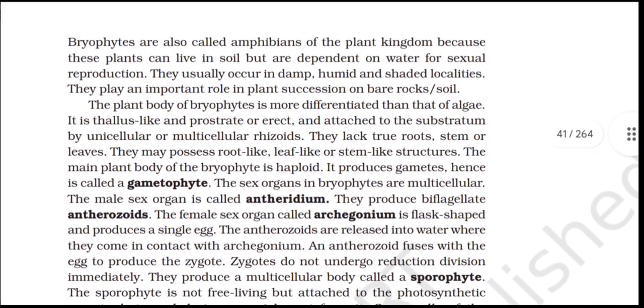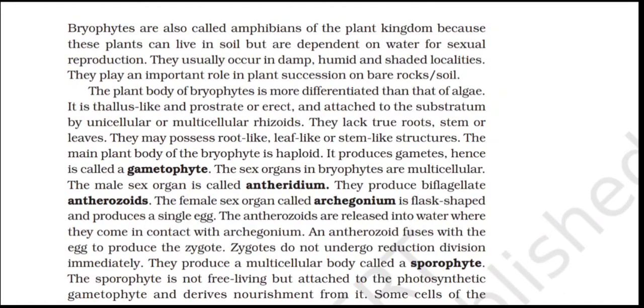The plant body of bryophytes is more differentiated than that of algae. It is thallus-like and prostrate or erect, and attached to the substratum by unicellular or multicellular rhizoids. They lack true roots, stem, or leaves. They may possess root-like, leaf-like, or stem-like structures. The main plant body of the bryophyte is haploid and produces gametes, hence is called a gametophyte. The sex organs in bryophytes are multicellular. The male sex organ is called antheridium. They produce biflagellate antherozoids.